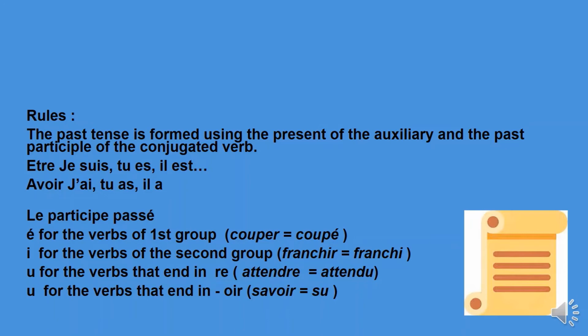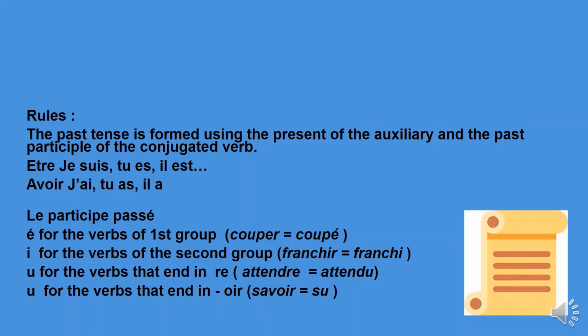For the verbs of the second group, franchir, finir, accomplir, we drop the r and then we just have the stem of the verb, franchi, accompli. For the verbs that end in re, such as attendre, vendre, we drop the re and then we add u at the end, attendu, vendu, descendu.